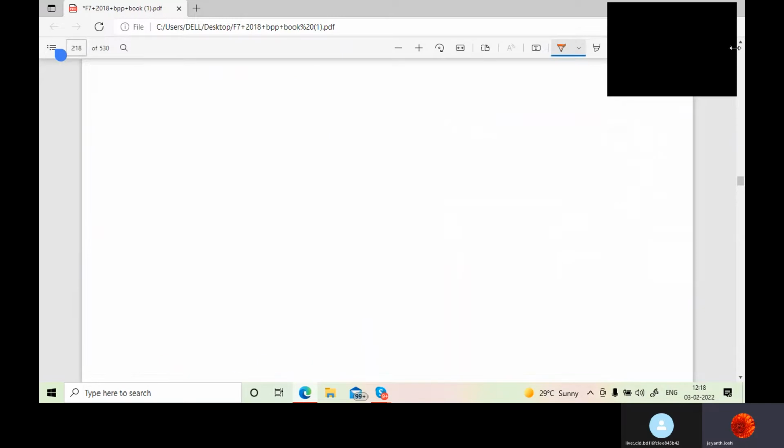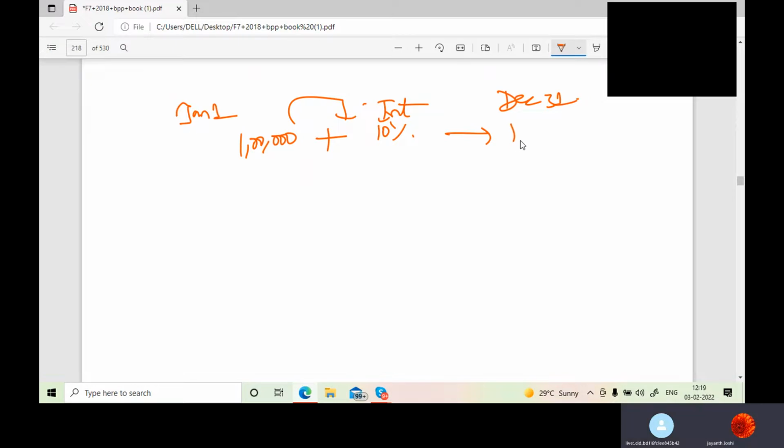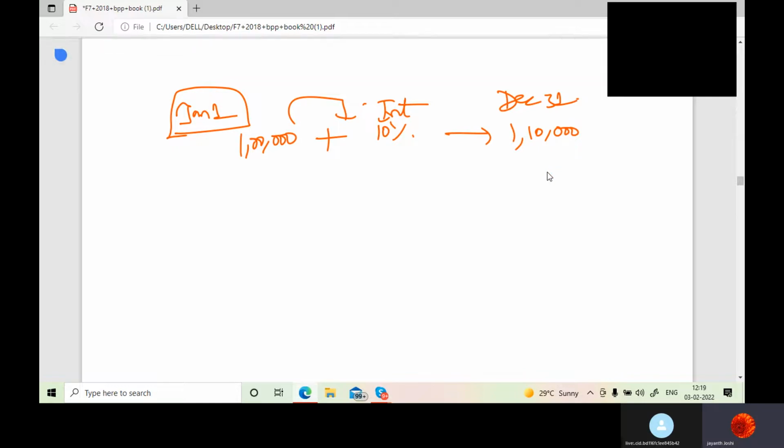TVM is nothing but time value of money. The time value of money changes with the passage of time. So suppose your mom gave you 1 lakh rupees and asked you to deposit in a bank, on Jan 1st, December 31st is the end of the year, and 10% is the rate of interest which the bank is giving to you. What is the amount at the end of the year you would be having? 1 lakh 10,000. This is the present scenario. And your mom asks, today, how much richer will we become after 1 year? So you will say we will become richer by 10,000, correct?